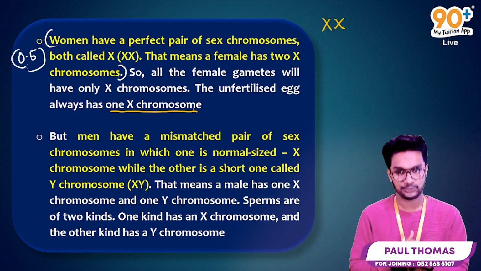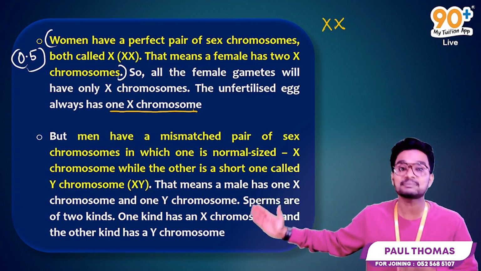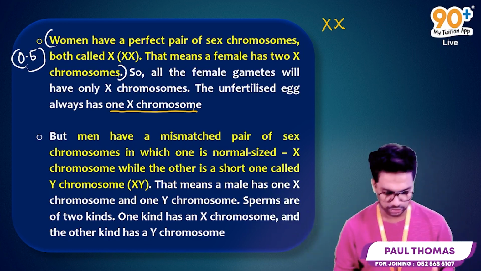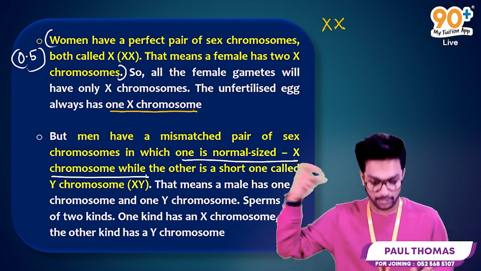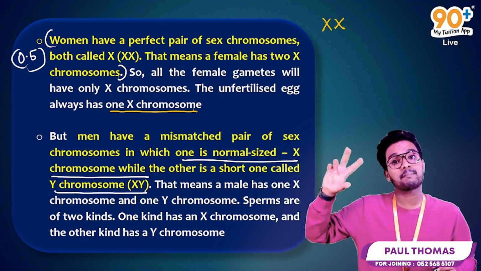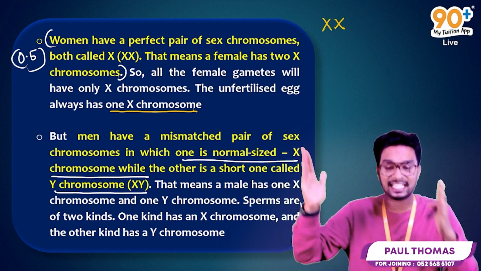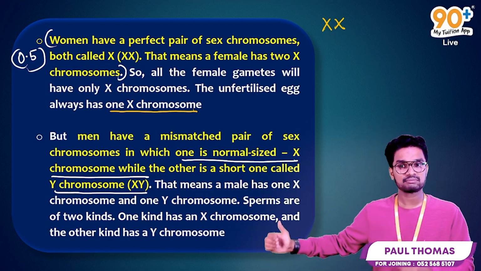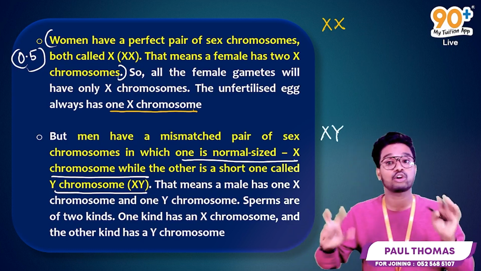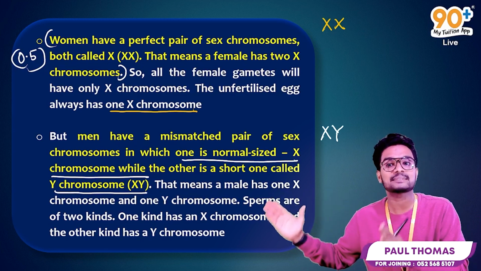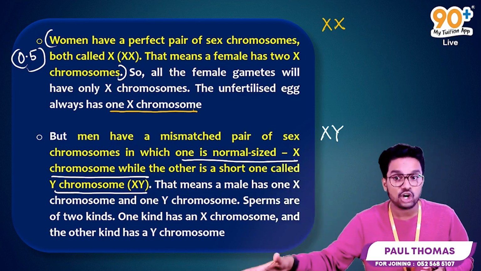Okay, the next point regarding the men condition is that men have a mismatched pair of sex chromosomes, in which one is a normal sized X chromosome while the other is a short one called Y chromosome. So there is a mismatched pair. When we compare the women's chromosome condition, there will be a matched pair, that is XX chromosomes, while in the men's chromosome condition there will be the XY condition. That means both are dissimilar in features. These are a mismatched pair of sex chromosomes in which one is a normal sized X chromosome while the other is a short one called Y chromosome.